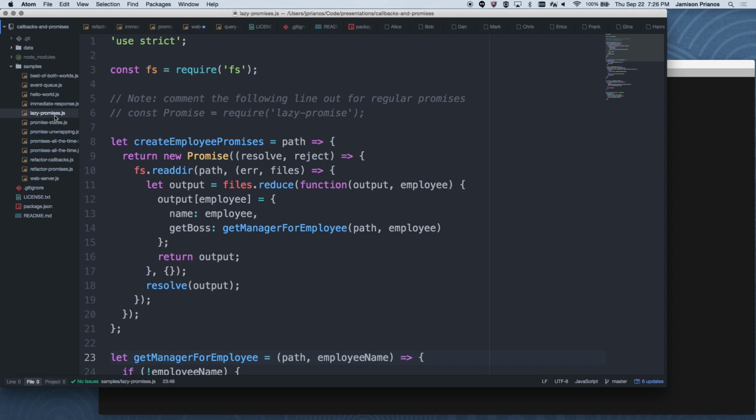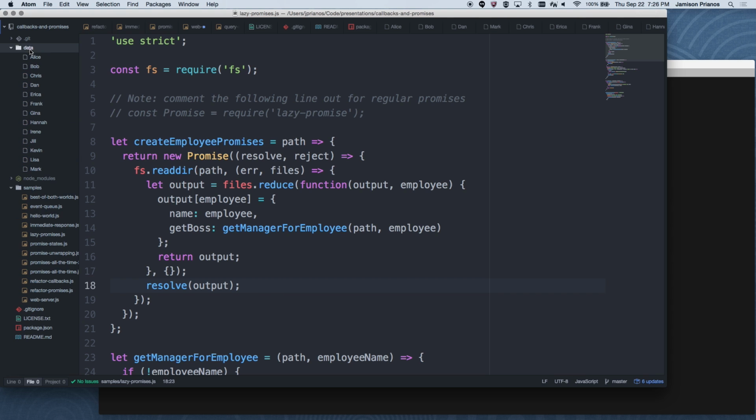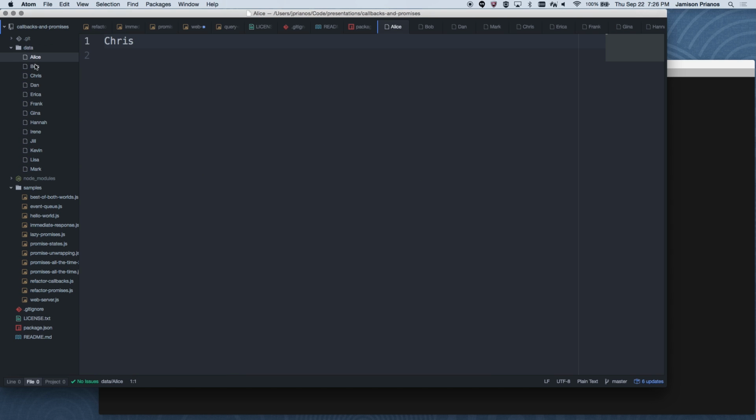So we have a function here that creates a promise for every employee. And our employees, by the way, are right here. Alice, Bob, Chris, Dan. And their file simply states who they report to. I have no idea what this org chart looks like because I literally typed random names in. But I know everyone reports to Irene eventually.